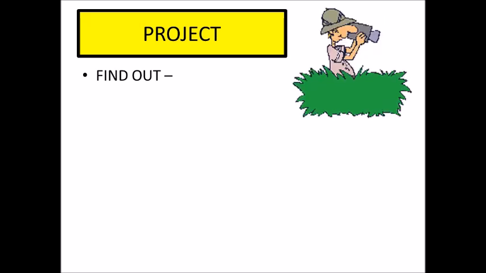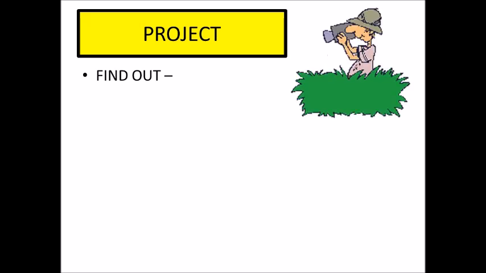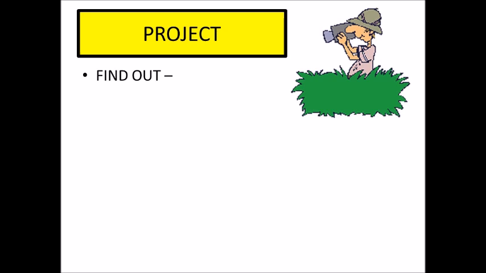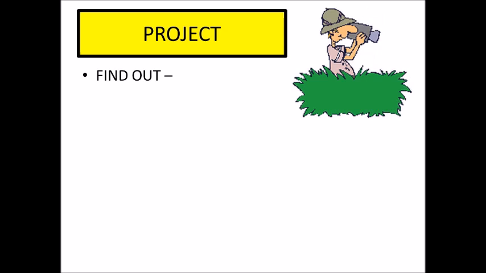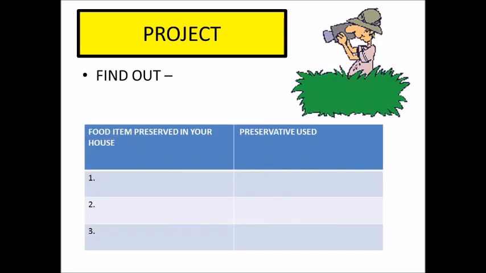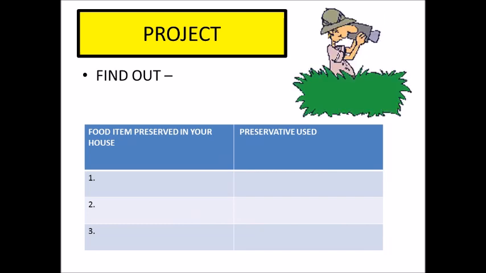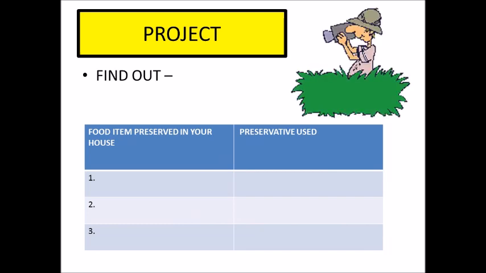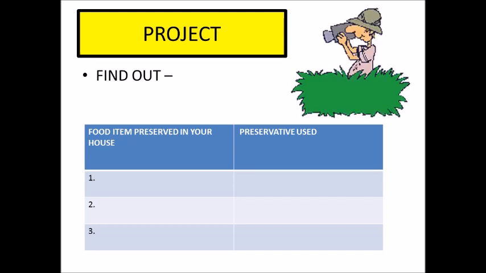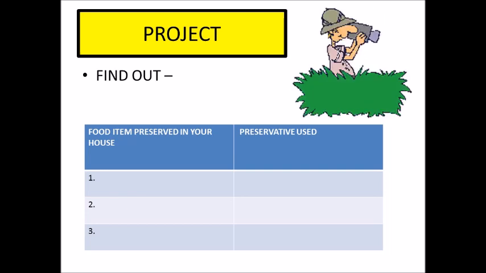Now we have an interesting project for you. Now you know many things being preserved at home and the ingredients used, the preservatives used as well. So what you have to do? You have to find out any 3 items in your house and you have to write their name and write the natural preservative being used for preserving it. It's going to be really interesting for you, so enjoy your project.